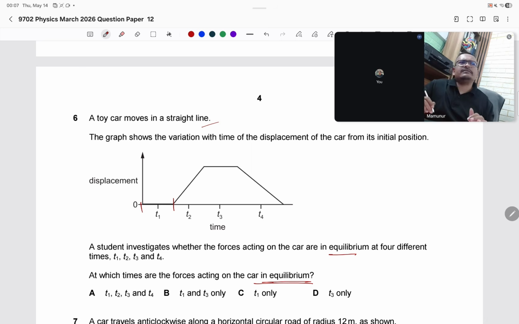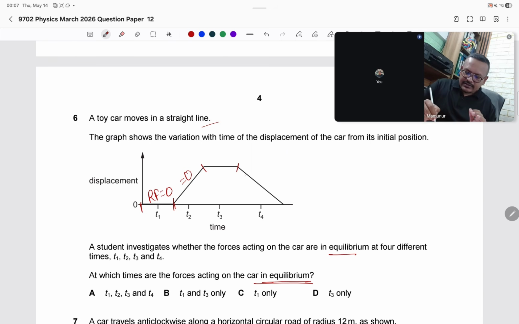Force equilibrium means the resultant force is 0. At T1 the car is at rest, so the resultant force equals 0. Here, on the displacement-time graph, this part is constant speed. If the speed is constant, the resultant force is also 0 here. So it equals 0 here as well.